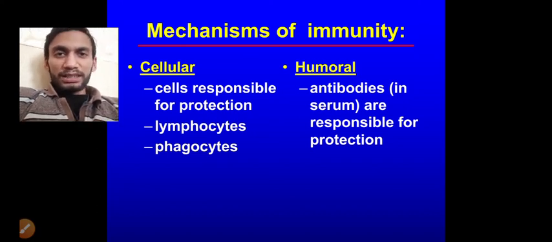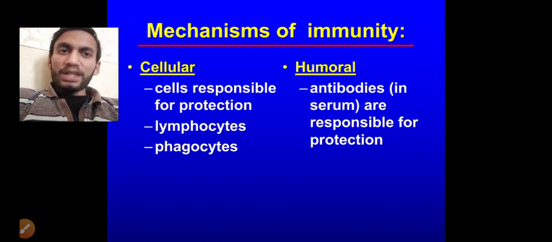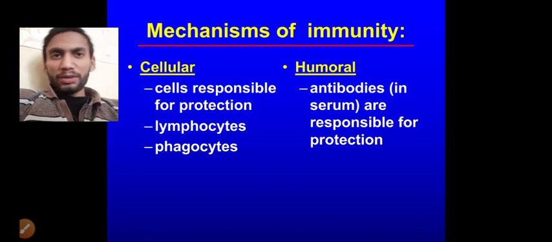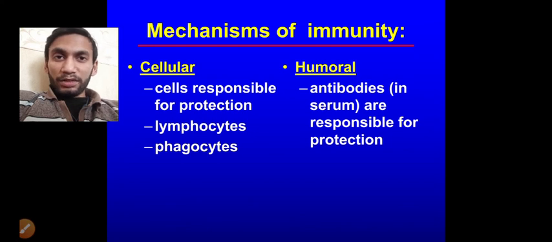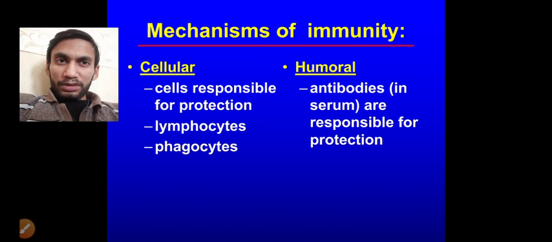These antibodies are mainly responsible for the humoral response. So this is the mechanism of the humoral response. In the cellular response, cells directly kill or phagocytose the foreign pathogen.